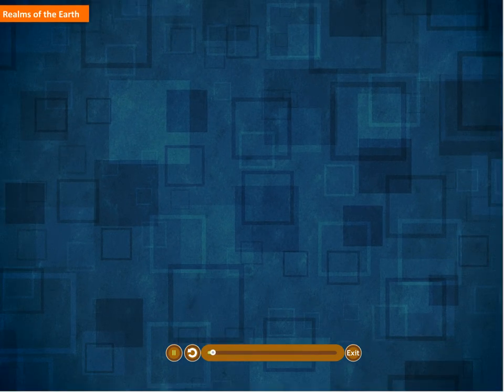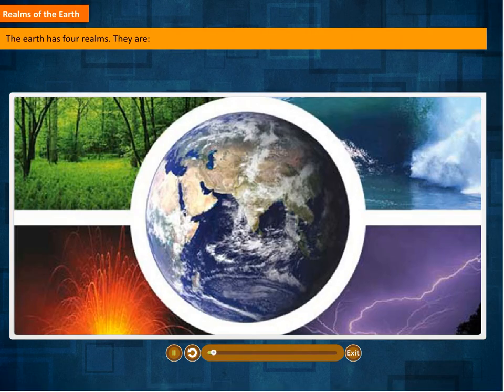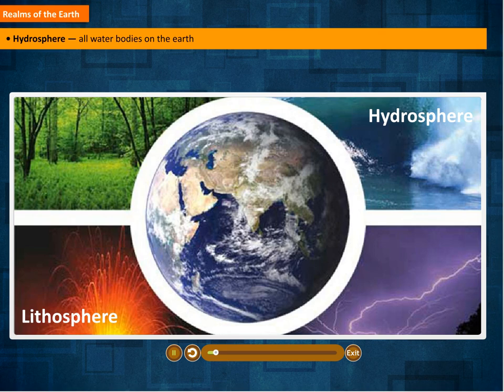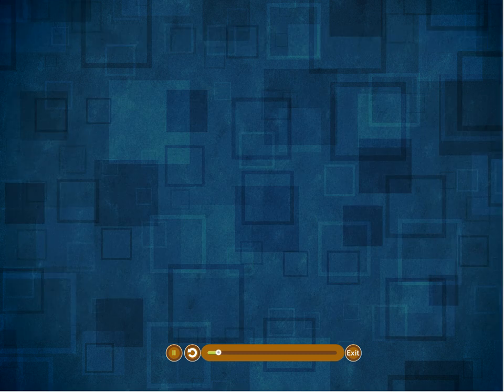Realms of the Earth. The Earth has four realms. They are lithosphere, the solid portion of the Earth; hydrosphere, all water bodies on the Earth; atmosphere, blanket of air around the Earth; biosphere, the living world.